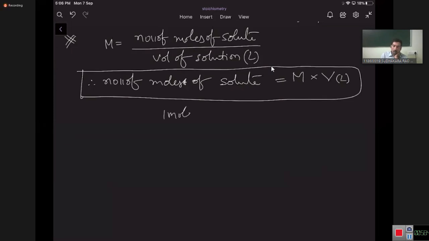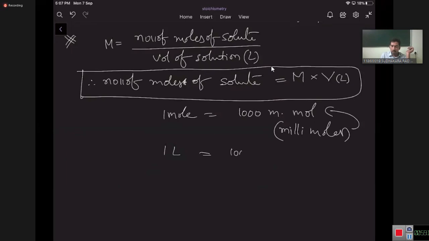1 mole is equal to 1000 millimoles. M mole means millimoles. 1 liter is equal to 1000 milliliters.